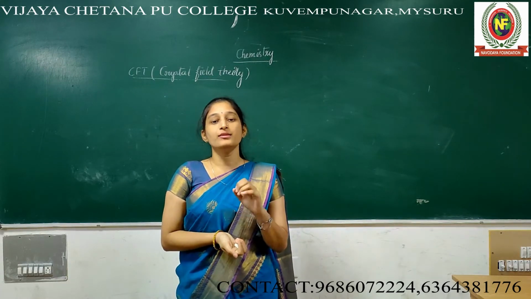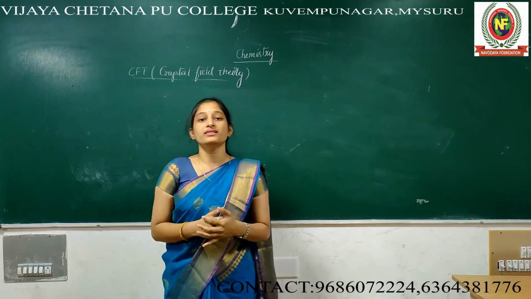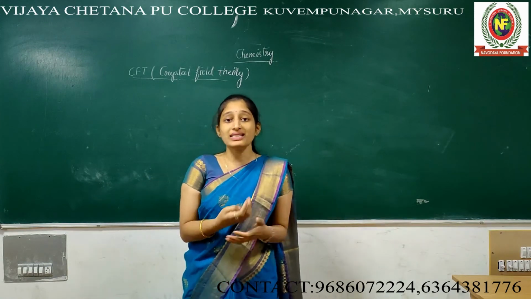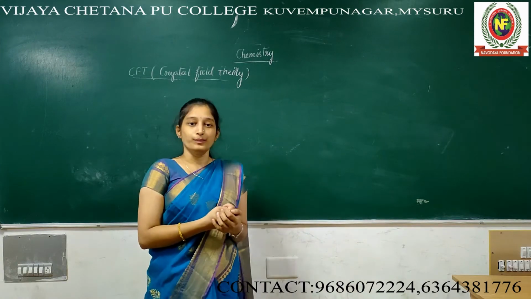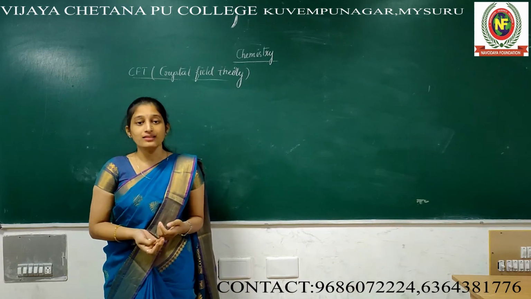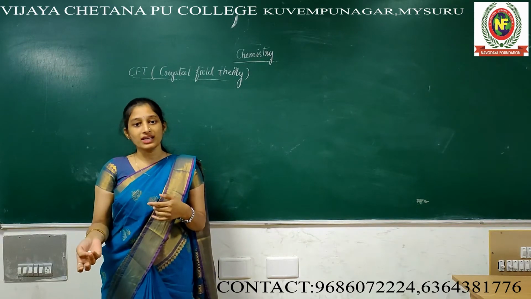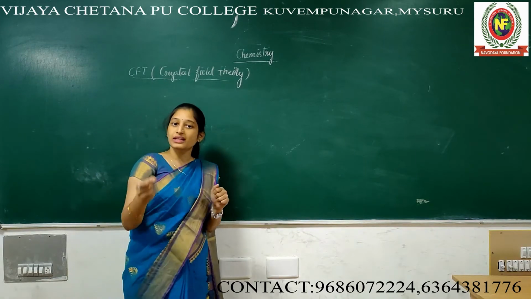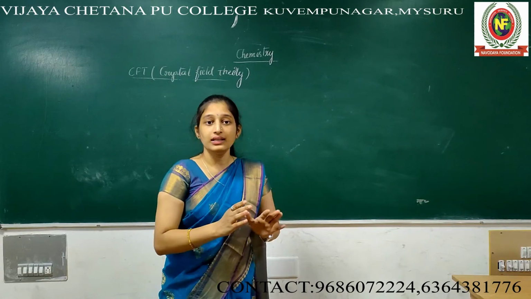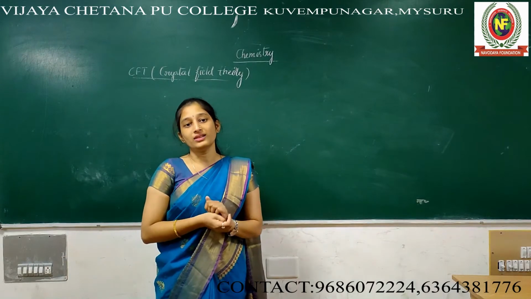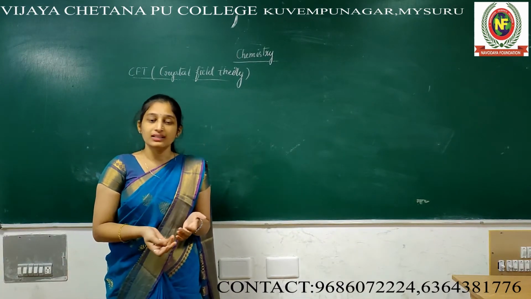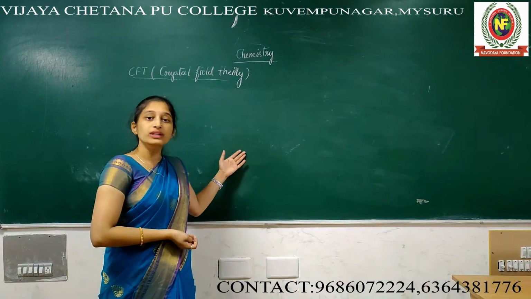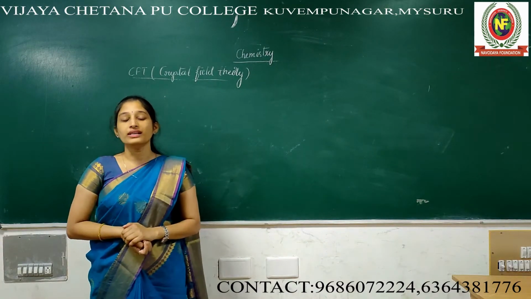Last class we discussed VBT, valence bond theory. What is the importance of VBT? From that concept we can easily predict the geometry of the compounds. Geometry may be tetrahedral, square planar, or octahedral, based on the hybridization concept. If it is sp3d2, it clearly indicates an octahedral complex. sp3 is a tetrahedral complex. But VBT has its own drawback, or what we call a limitation.